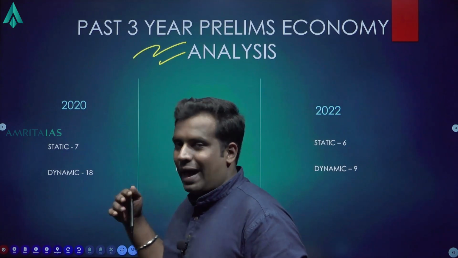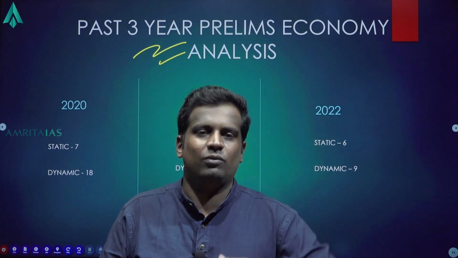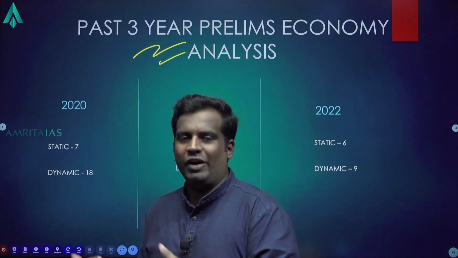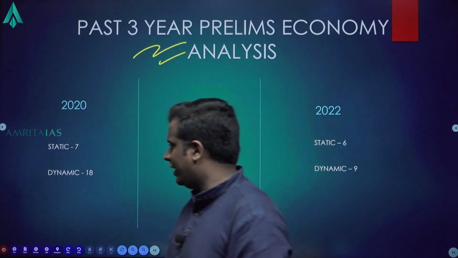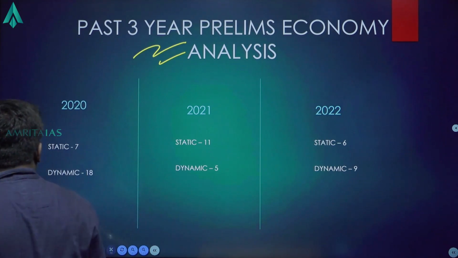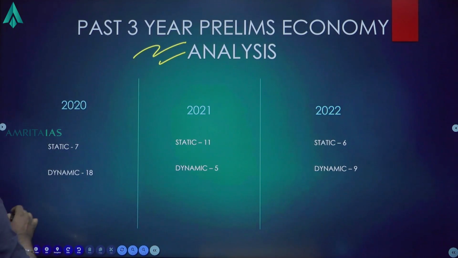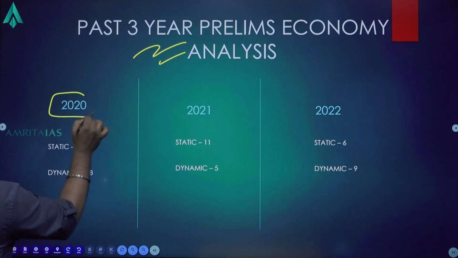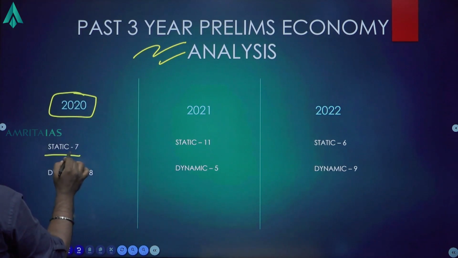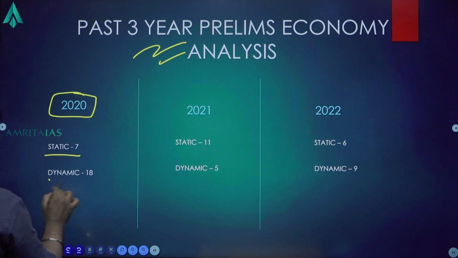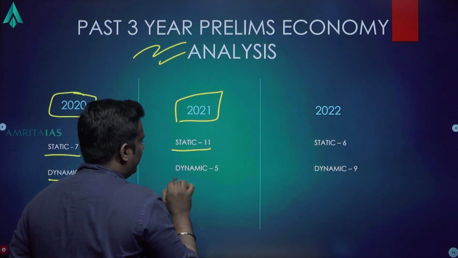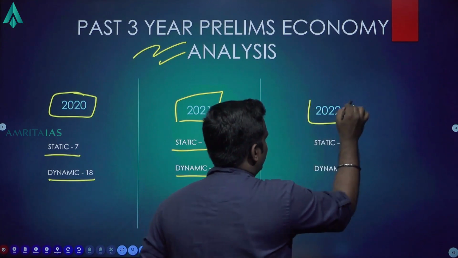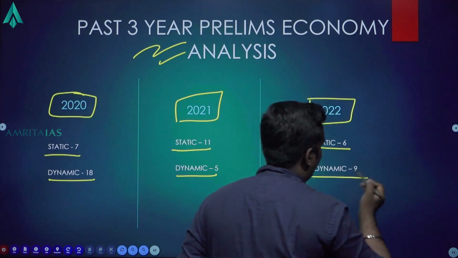Now, this can be a bit different from what other institutes or other faculty are researching and saying. It's a matter of perspective. So, ignore it on that front, okay? But if you look at it in general, you realize that 2020 had, this is static, 7 questions, dynamic 18. 2021, static 11, dynamic 5. 2022, the latest, static 6, dynamic 9.